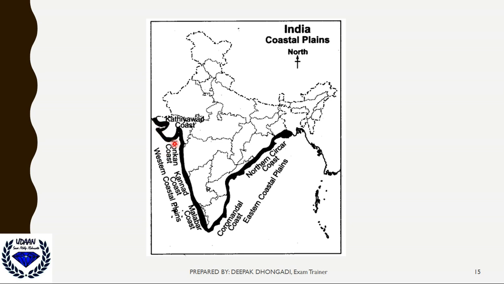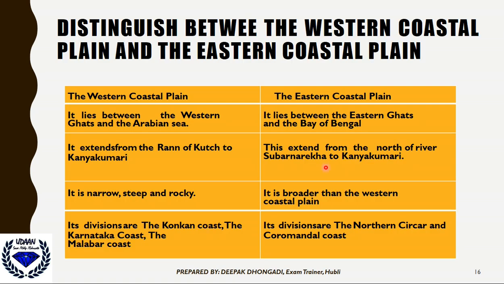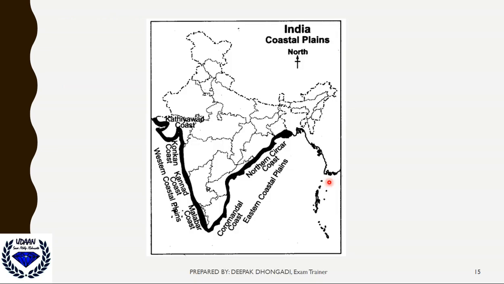So we can see the western coastal plain from Rann of Kutch to Kanyakumari up to this point, and the eastern one extends from north of the river Subarnarekha to Kanyakumari. So it extends from Subarnarekha, from here, to Kanyakumari.